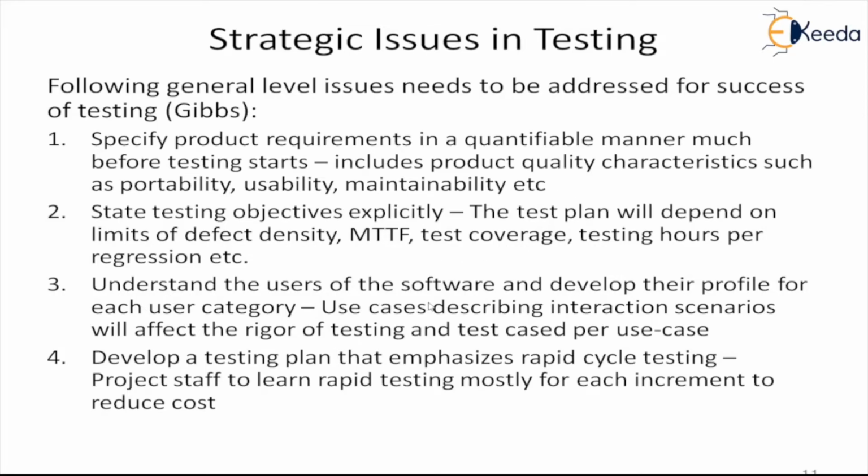Then understand the users of the software and develop their profile. When we do this, we have to be very clear about the use cases, because use cases describe the profile of each type of user. That's why we said user category. How each category of user interacts with the system is described by the use case. So these use case interaction scenarios will affect the rigor of testing.